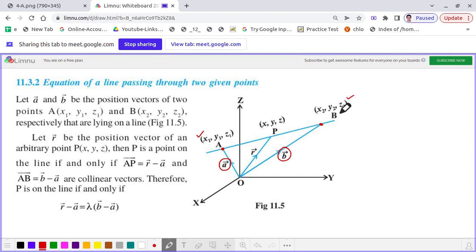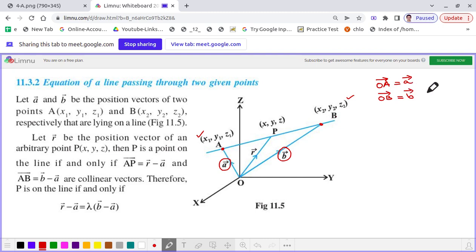Or in simple terms, when I say the position vector of the point A is vector A, that means OA is equal to the vector A, where O is the origin. Similarly, the vector OB is actually vector B.